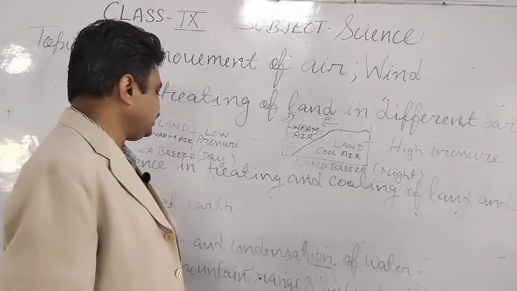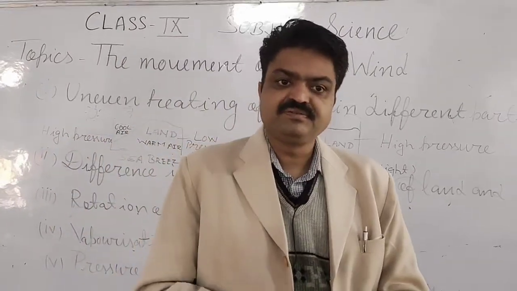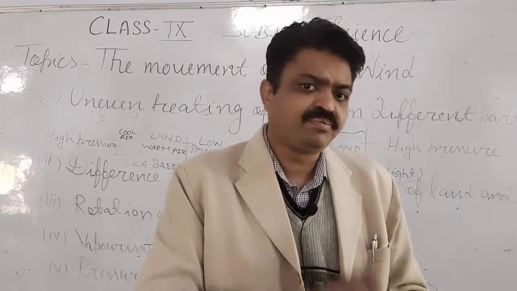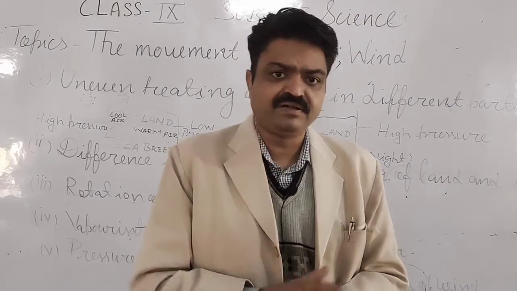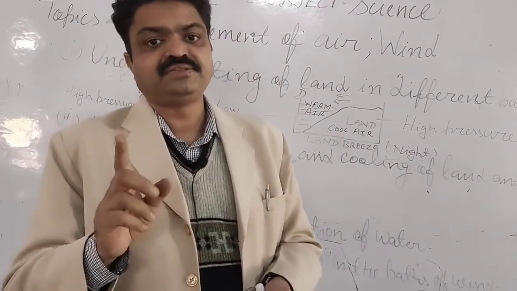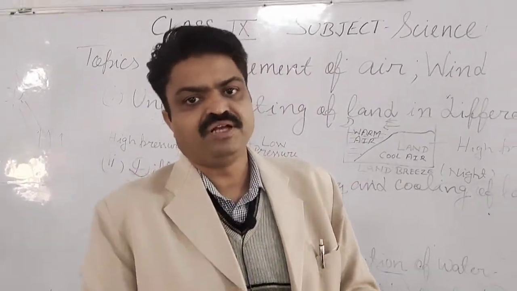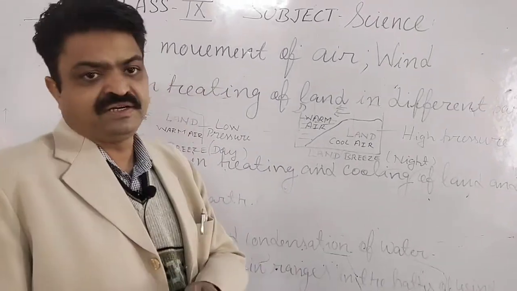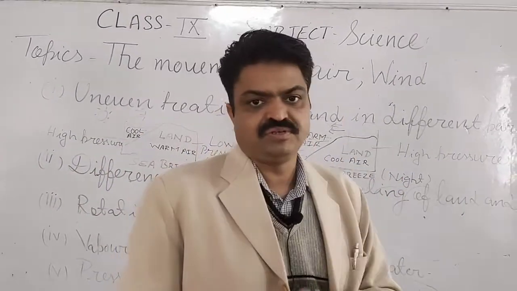Next is vaporization and condensation of water. Vaporization means the water that is found on the ground is vaporized, and that process is known as vaporization. Condensation means that water vapor becomes water in the presence of cool air or cool temperature, and that is known as condensation. So due to the evaporation and the condensation of the water, wind also blows, student.